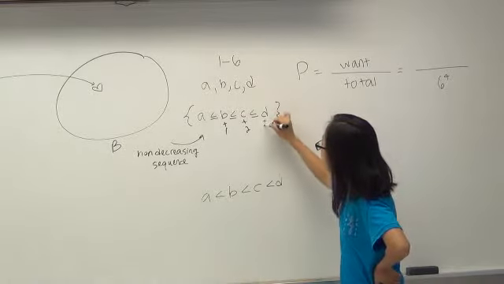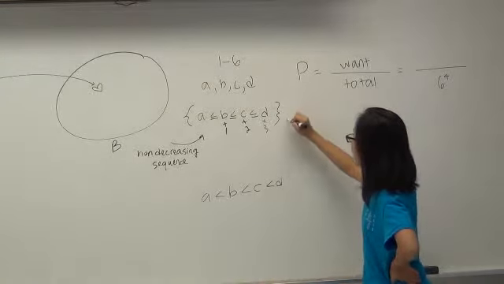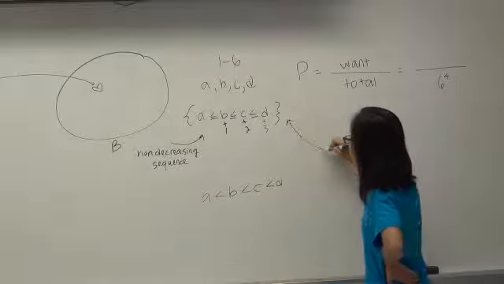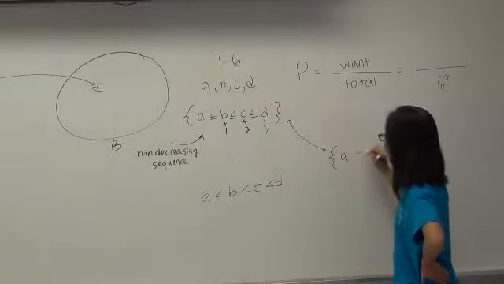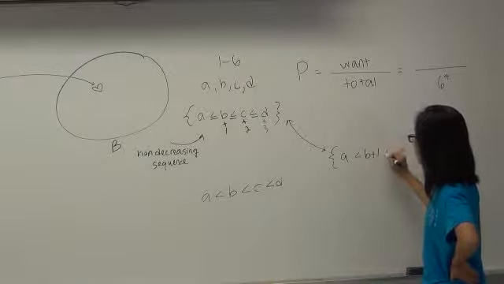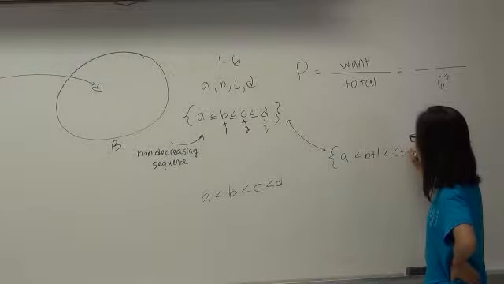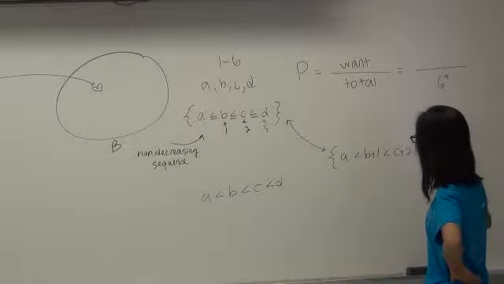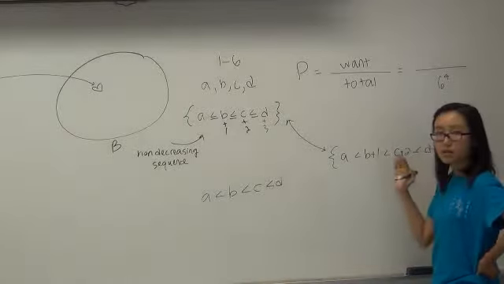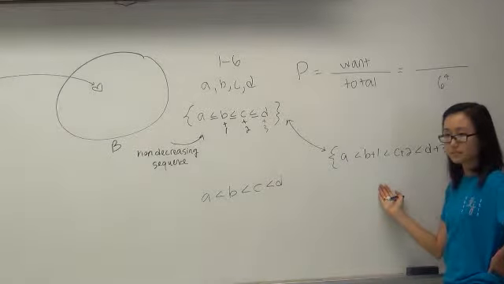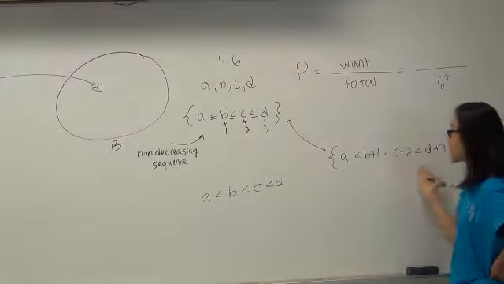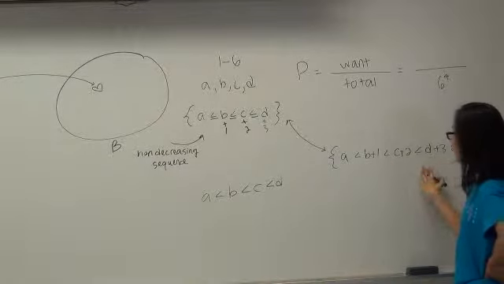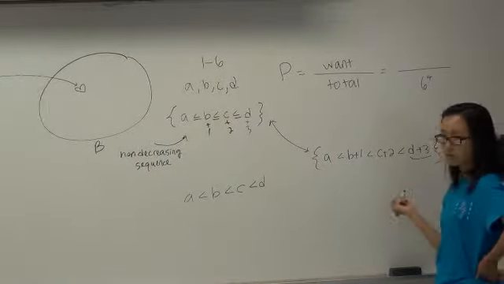3. So now we have constructed a bijection between this set and A is less than B plus 1, is less than C plus 2, is less than D plus 3. And this is exactly what we wanted. This is an increasing sequence. So how will we find the number of terms in this increasing sequence? What do these numbers even mean? What is D plus 3, right?